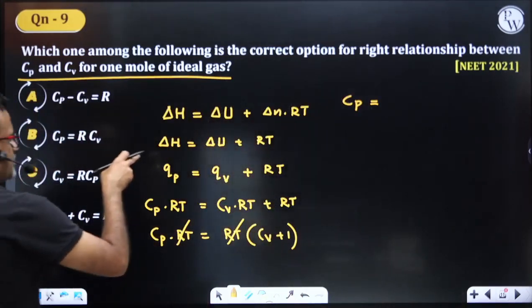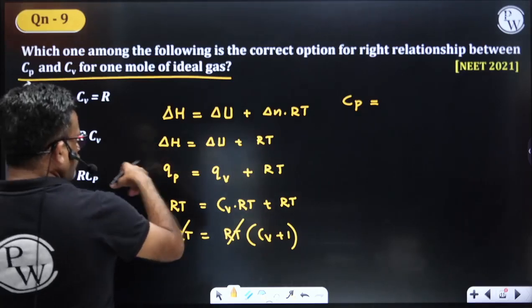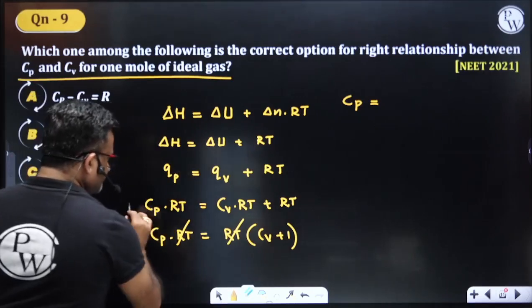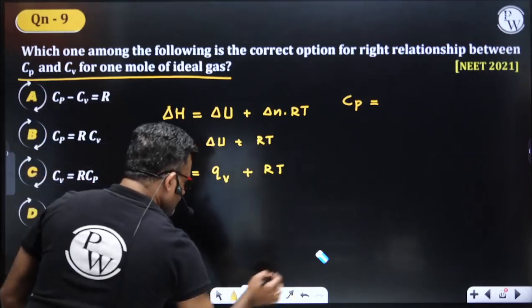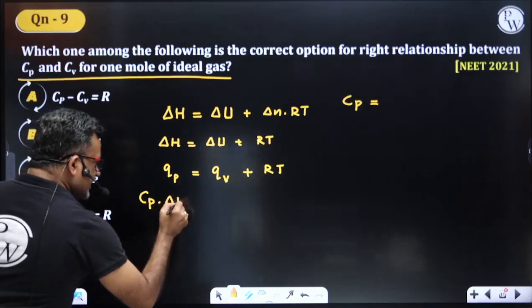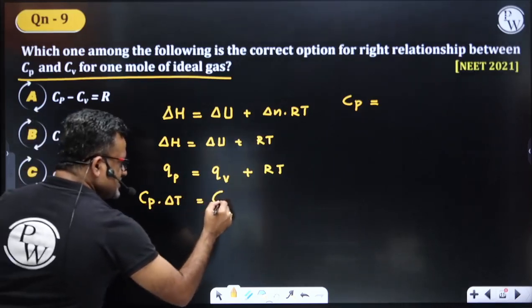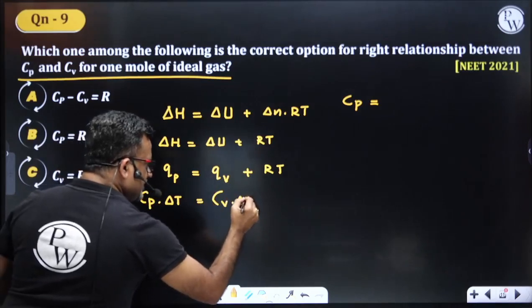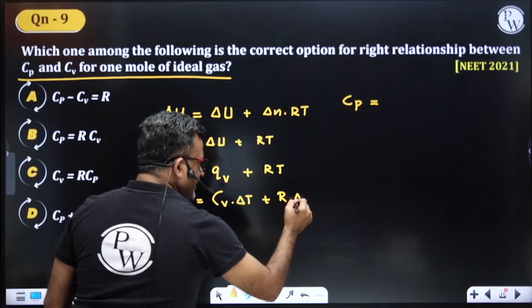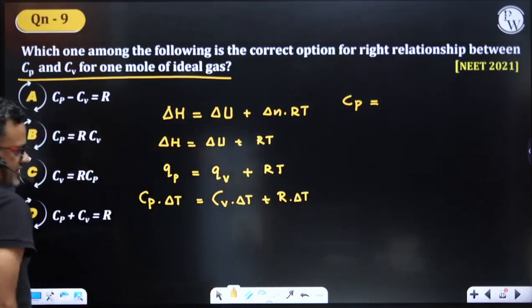Delta H is equal to QP, and QV. QP is nothing but Cp into delta T. Here Cv into delta T plus R into delta T, if I consider the change in temperature. Is it not? Right.